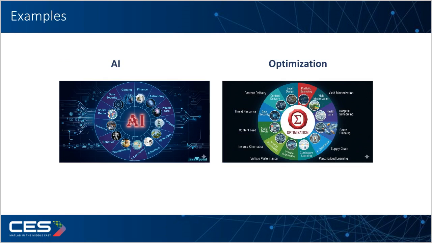Here are some practical examples. AI is commonly used in image recognition, natural language processing, speech recognition, recommendation systems, and autonomous driving. Optimization is widely used for scheduling, route planning, power flow optimization, engineering design, resource allocation, and production planning. These examples show that AI is often used for intelligent prediction, while optimization is used for selecting the best decision.